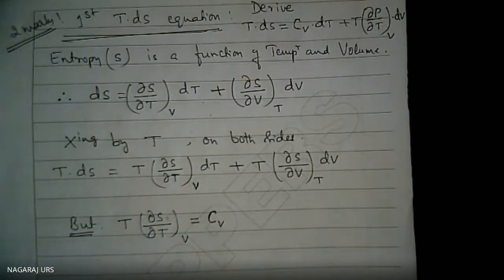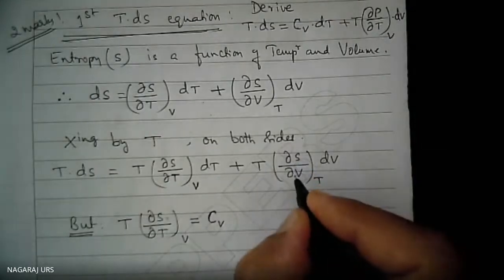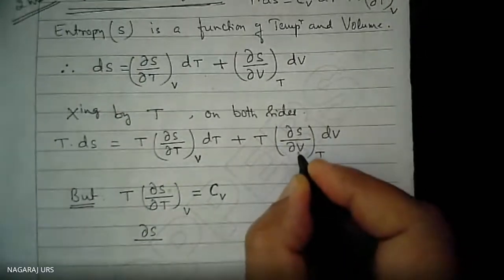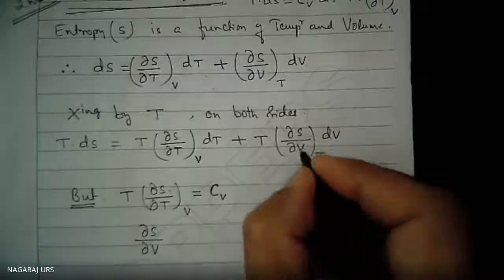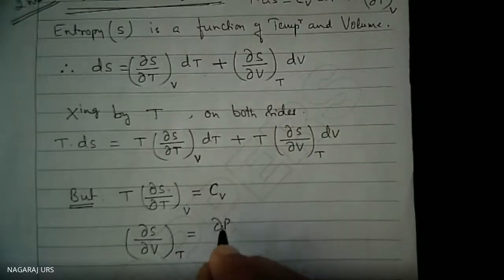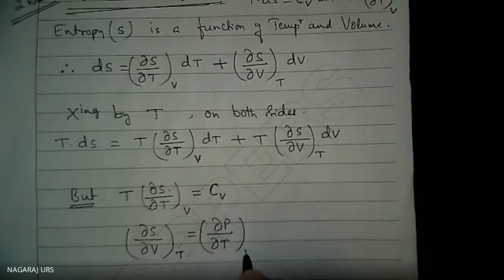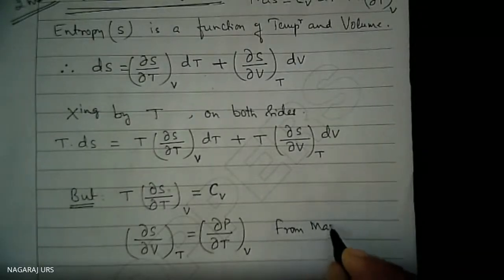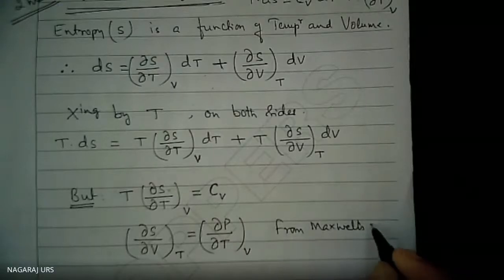Not only that, Maxwell's relation says that del S by del V at constant temperature is equal to del P divided by del T at constant volume. This is according to Maxwell's relation.